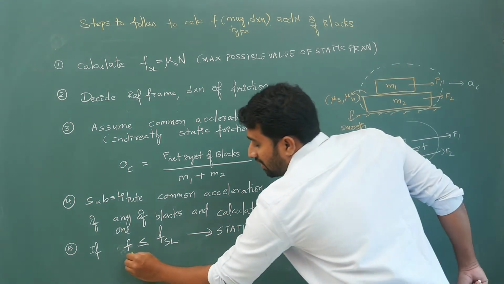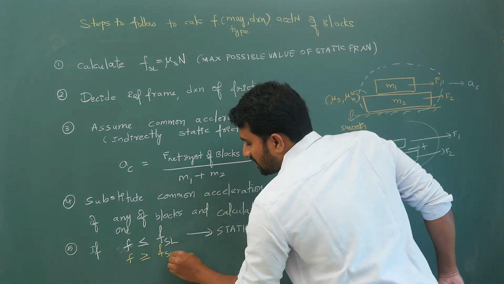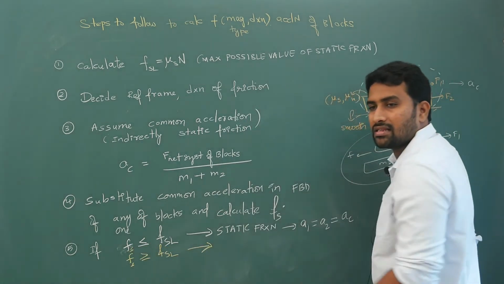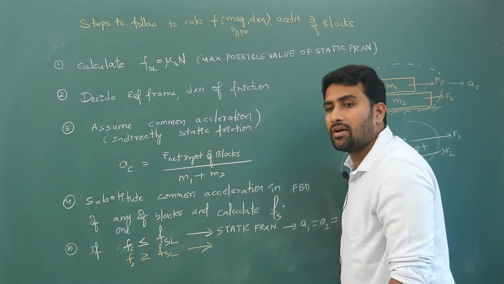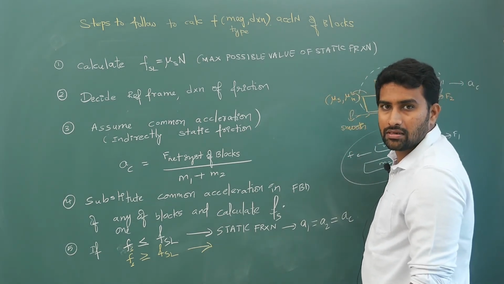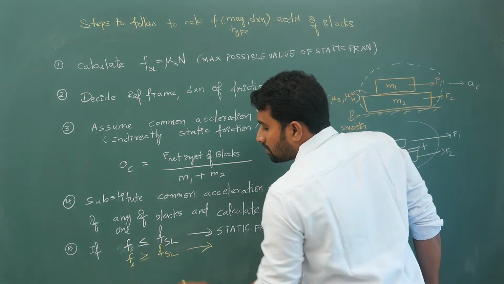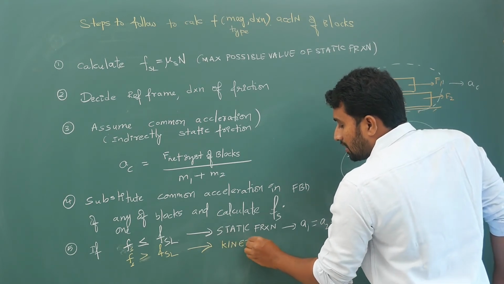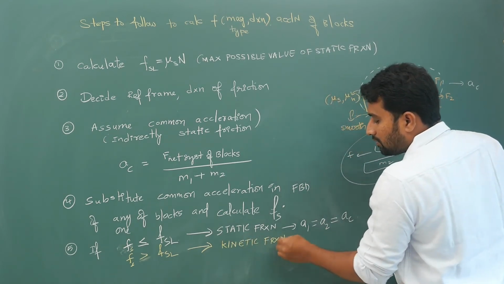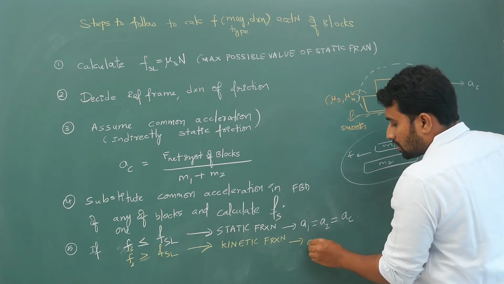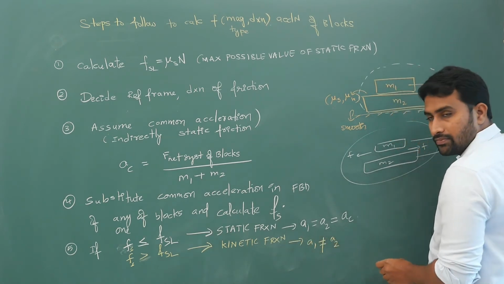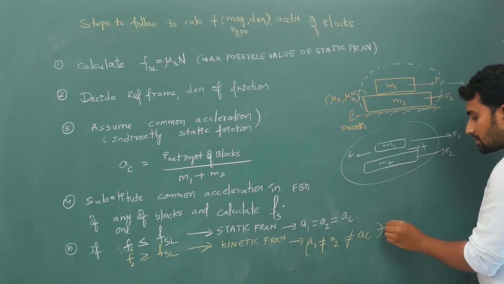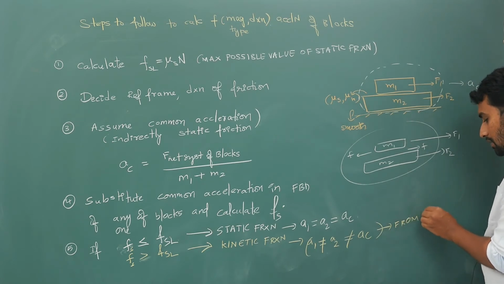And if the friction value is greater than limiting static friction, then obviously the static friction value cannot exceed limiting static friction. The highest possible value of frictional force is only limiting static friction. So if it is greater, then there will be kinetic friction. The kinetic friction value is fixed, and its direction will not change. So A1 is not equal to A2, and obviously neither equals A common. So from the FBDs, calculate A1 and A2.